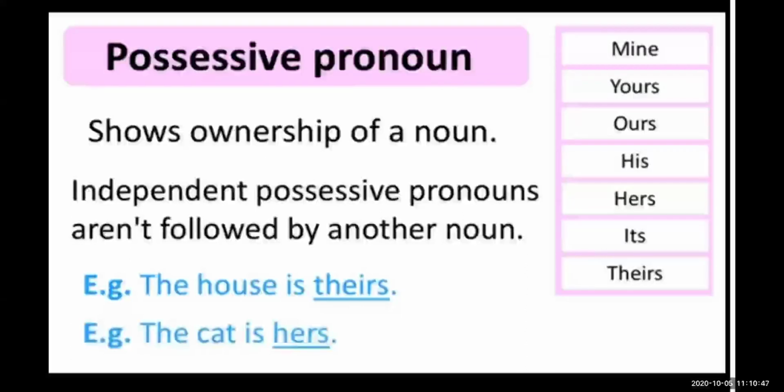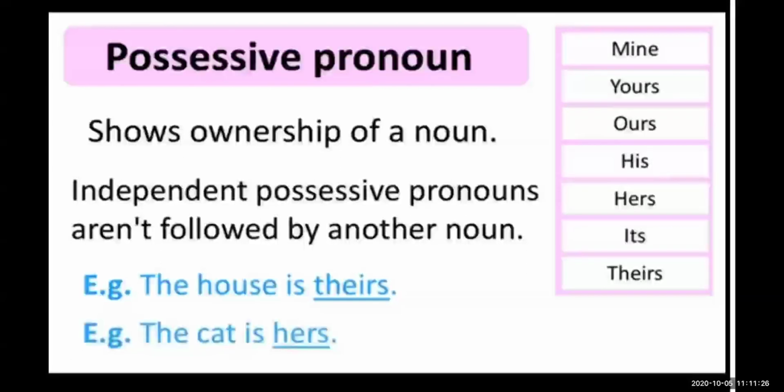When you have to show possession of a thing, at that time you use the possessive pronoun. Possessive pronouns show ownership of a noun. My pen, her book, her eraser, her drawing book, his friend. These all are possessive pronouns.